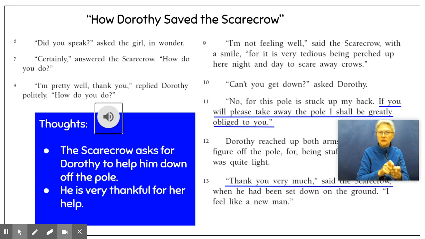So I'm going back to paragraph 11 again. Here we see that Scarecrow is the one that asks for Dorothy to help him. Then at the end, again in paragraph 13, we know that Scarecrow was very, very thankful for this help and made sure Dorothy knew of it.